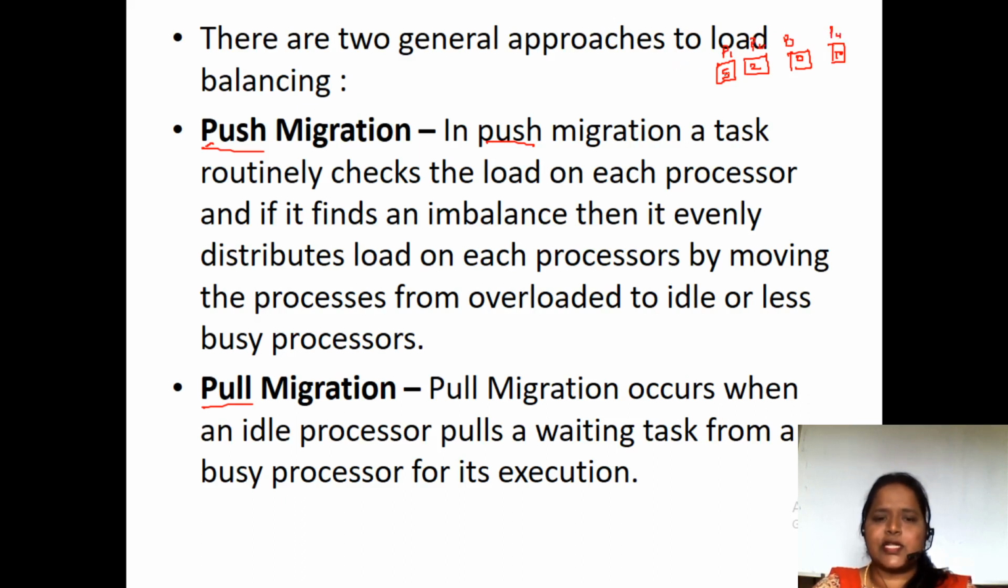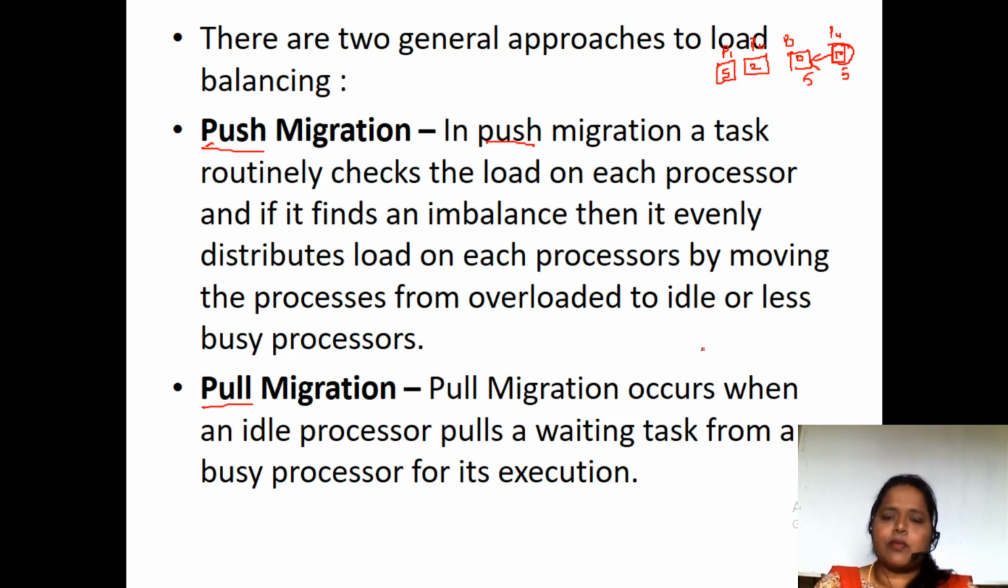Push migration means that if the operating system finds an imbalance, it has to do the balancing. How will it do the balancing? By pushing the workload to the idle system. Here now it will be 5 and here it will be 5. So by pushing the workload to the idle system, the load is going to be balanced.